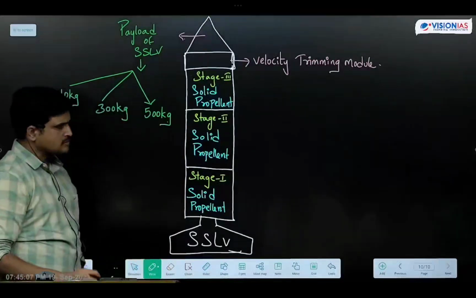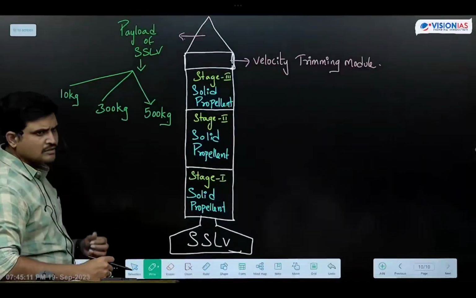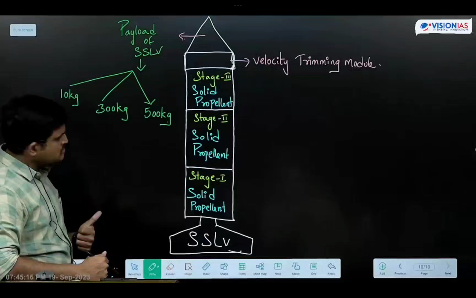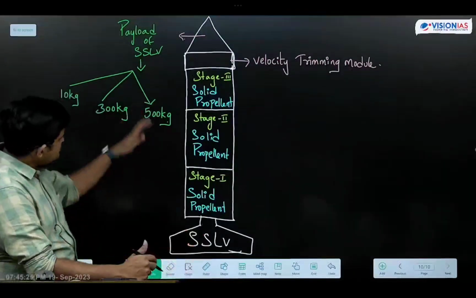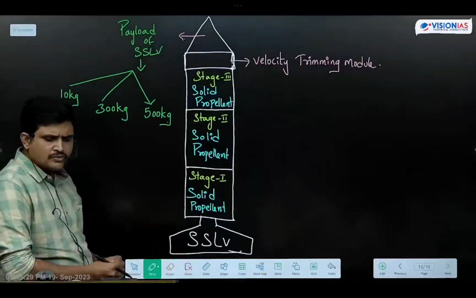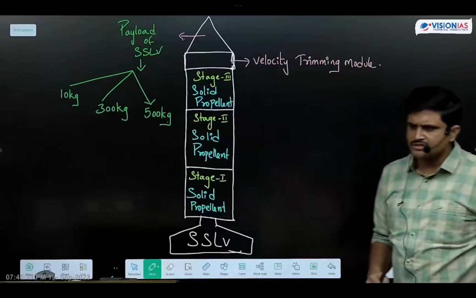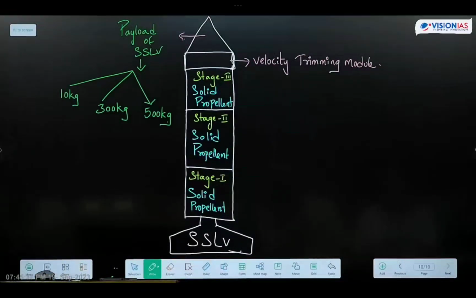So velocity trimming module is there, and payload is 10 kgs, 300 kgs, 500 kgs. All the small satellites will be launched with the help of SSLV. Small satellite, hence we call it small satellite launch vehicles. In all these three stages, solid fuel, solid propellant is used. No strap-on motors here, booster straps here. So especially this rocket was designed for what purpose? Means for launching of small satellites.